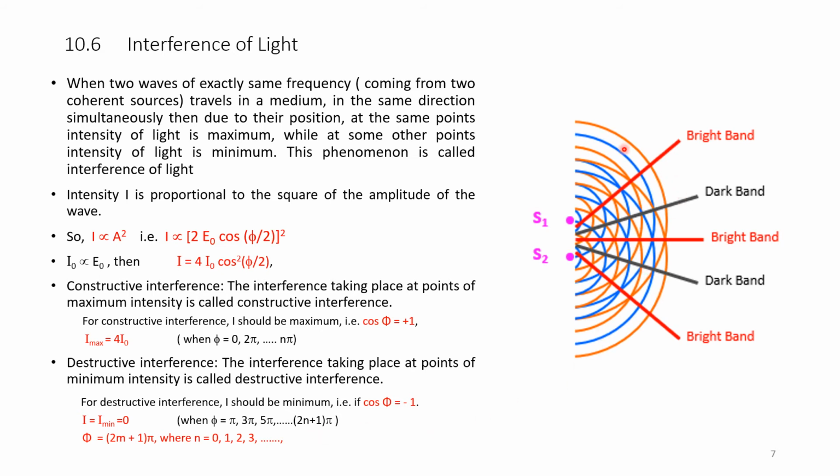These are the wavefronts forming where constructive interference joins, when they are in phase. When the intensity is maximum, it becomes a bright band. When the intensity is minimum, it becomes a dark band. Hence, we have studied constructive interference. This is very important. Please note, the interference taking place at points of maximum intensity is called constructive interference, and the interference taking place at points of minimum intensity is called destructive interference.